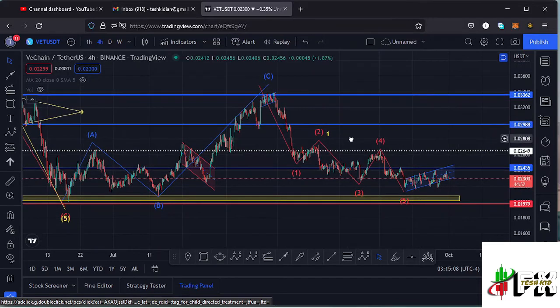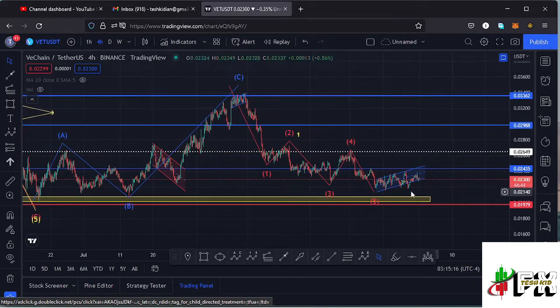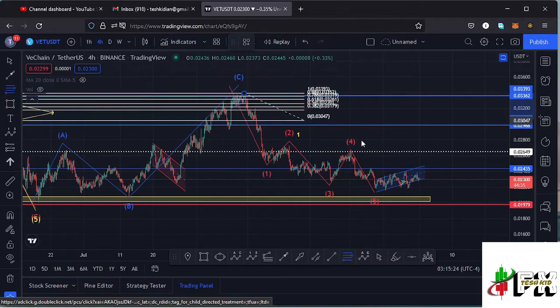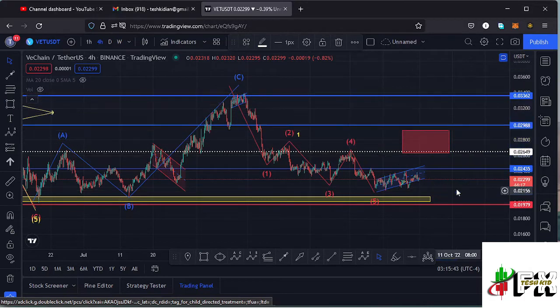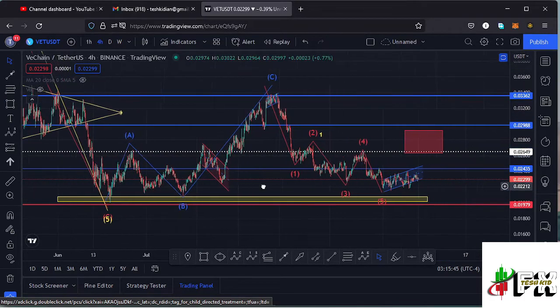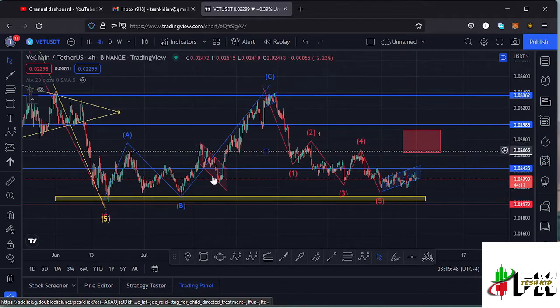To get to the key scenarios that I expect to play out, I believe now that we have seen the formation of a wave 1 over here, it's possible that very soon we are going to see a bit of a pump over here in the formation of a wave 2. If that is the case, then I can use the Fibonacci levels to get a minimum target area for that second wave to the upper side by connecting the fibs from the high of the wave 1 to the low of the wave 1. That gives me a minimum target area for that second wave to the upper side between the fib level 0.618 and the fib level 0.382, and I can mark that target area here on the charts like that.